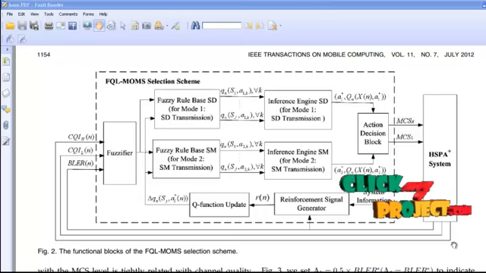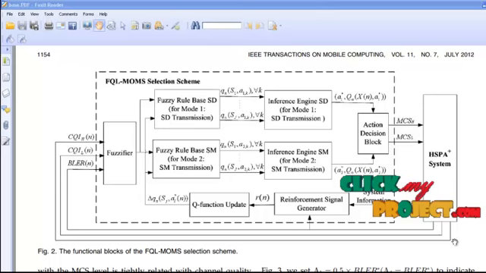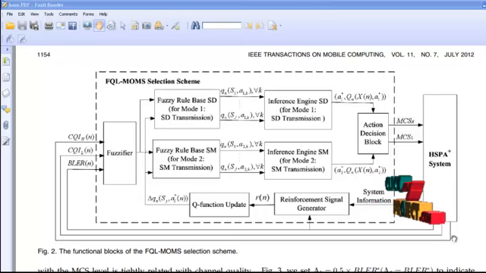Fuzzifier receives the system state vector as input linguistic vector. There are 2 fuzzy rule bases designed in the FQL-MOMS selection scheme, that is fuzzy rule base SD and fuzzy rule base SM. The first one is used for SD transmission mode and the second one is used for SM transmission mode. First we define the membership functions of BLER, CQIH and CQIL using max product operation.